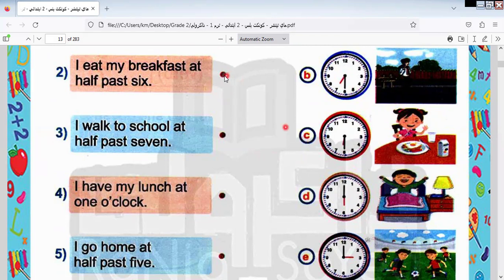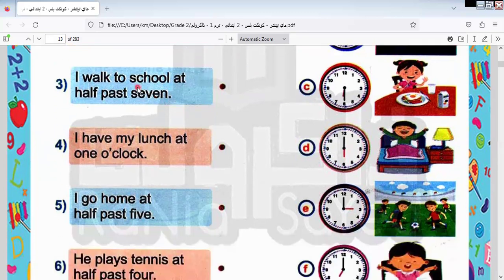Okay. Today we will look at the clock, and I will tell you how to read it. We will learn with each other the clock and how to write it in numbers. Okay, number 2 with number C.